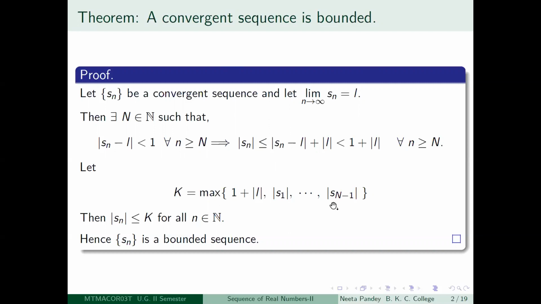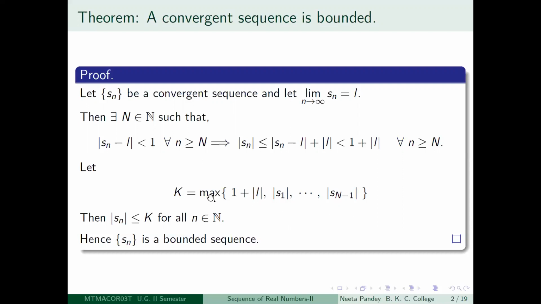So look at these numbers. These are non-negative numbers. Some may be 0, some may be positive. It doesn't matter. So look at all these numbers and look at 1 plus mod L, which was the bound which you got here. So then you are getting capital N many non-negative numbers, and at least one of them is positive. 1 plus mod L is positive, whatever be the value of L. So therefore, if you look at the maximum of these capital N numbers, that will be a positive number. So capital K is going to be a positive number, which is equal to the maximum of all of them.